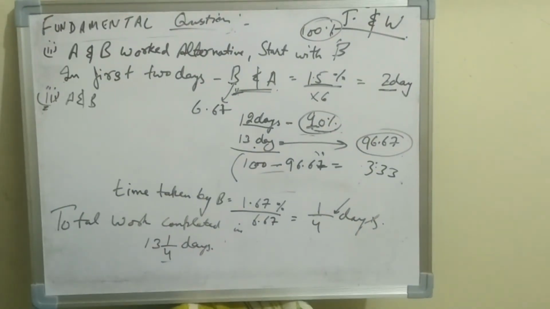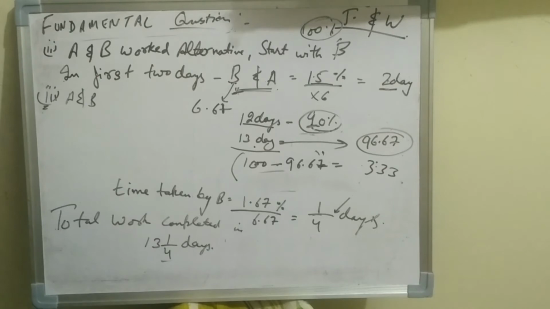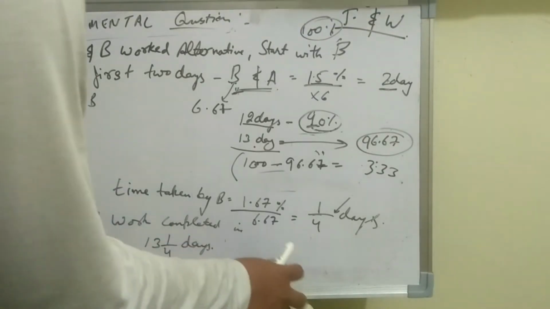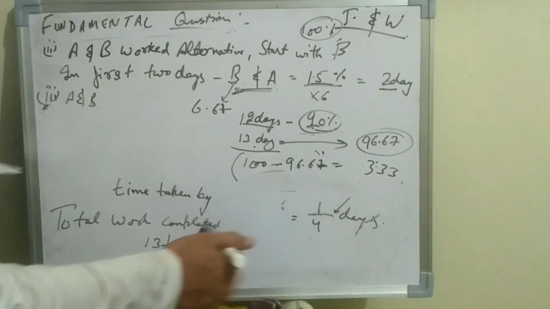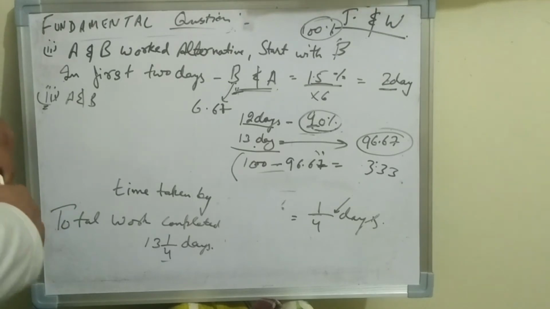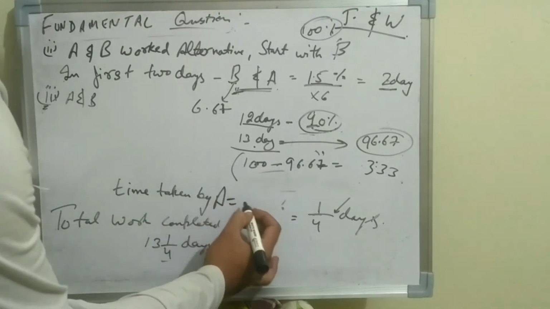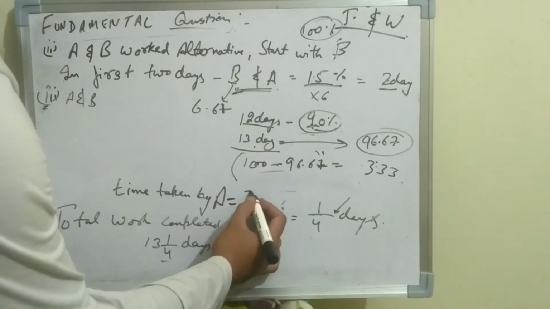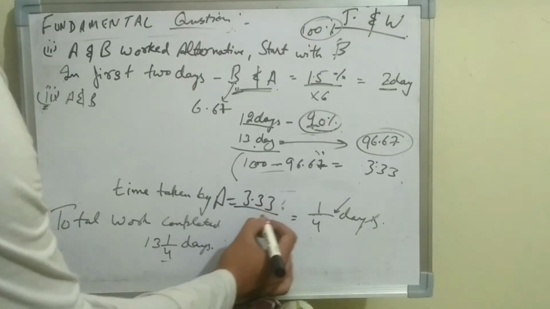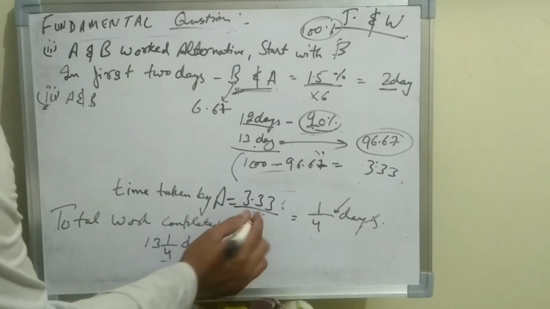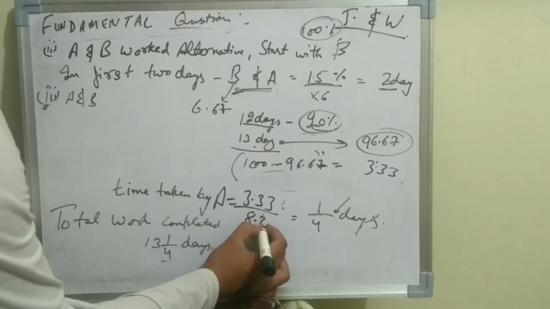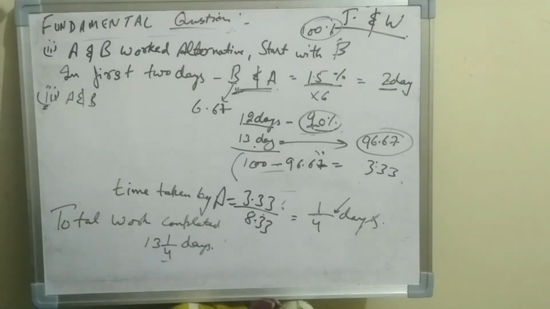You can take the screenshot if you want. Now we have to find out the time taken by B. Excuse me, I'm sorry. We have to find the time taken by A on the 14th day. Now we will do 3.33 divided by the efficiency of A, which was 8.33.